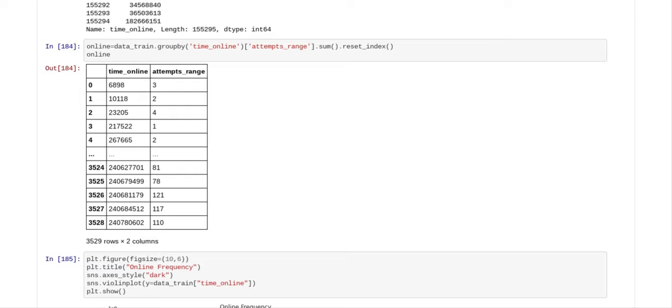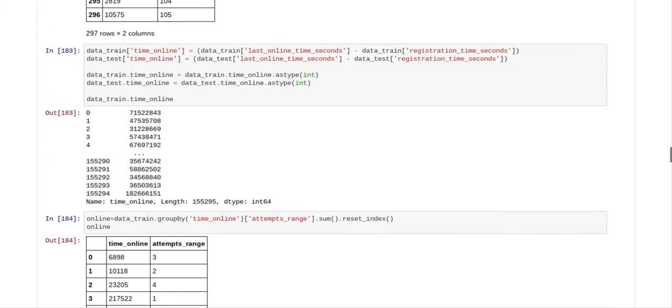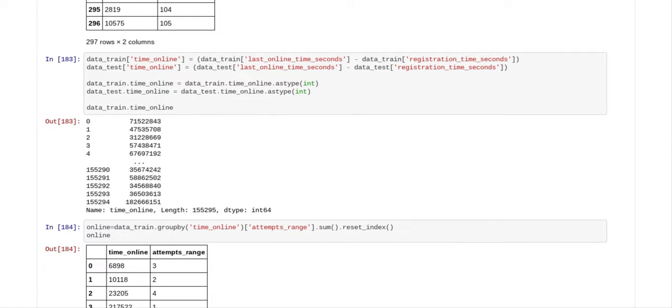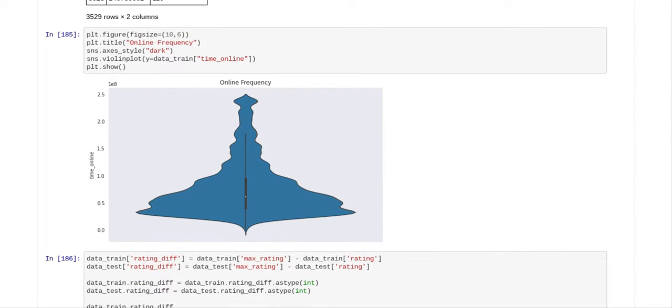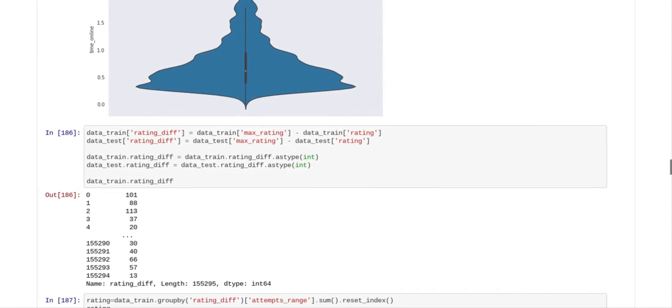So in the end, I didn't really manipulate the data at all, except to say that the time online equals last online time seconds minus registration time seconds. So we plotted a violin chart, which gives you a representation of most of the time online.